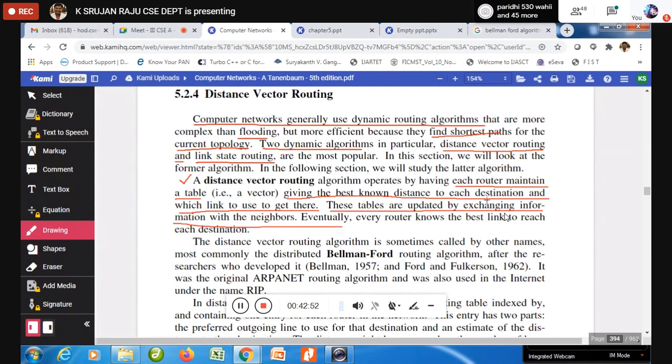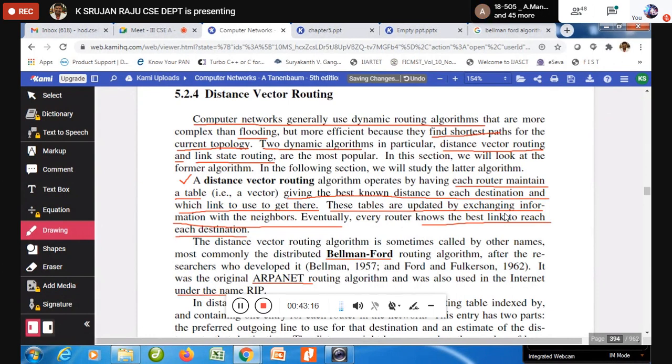So every router knows the best link to each destination. This distance vector algorithm is sometimes called Bellman-Ford. It was the original ARPANET routing algorithm, and is also used in the internet under the name Routing Information Protocol.